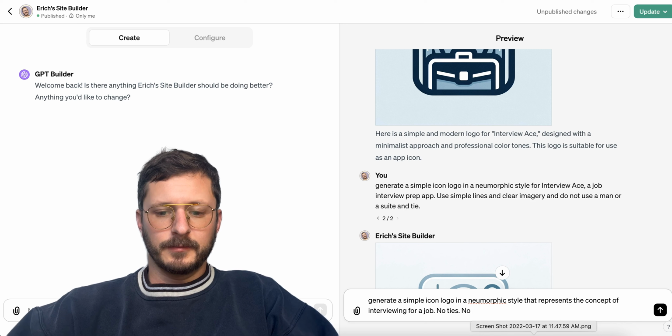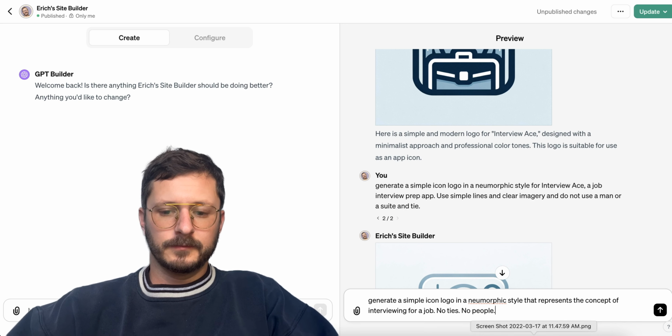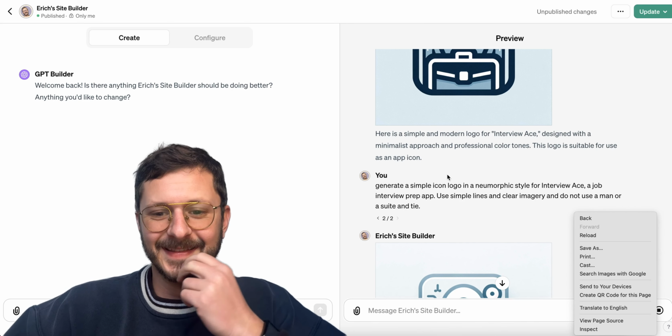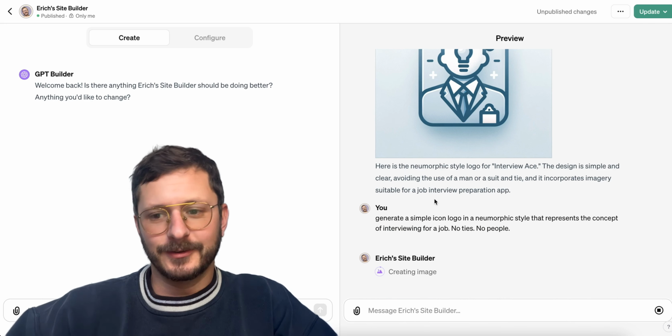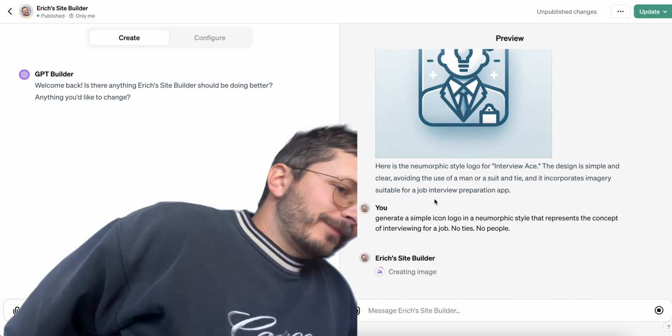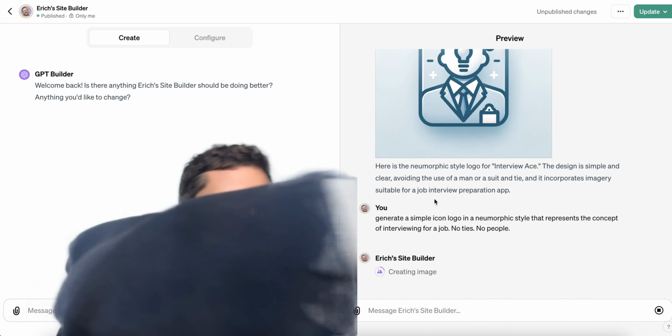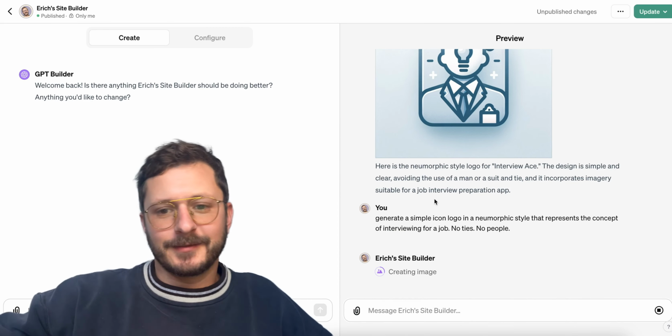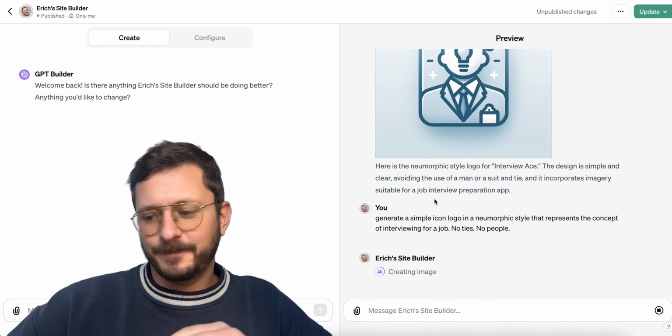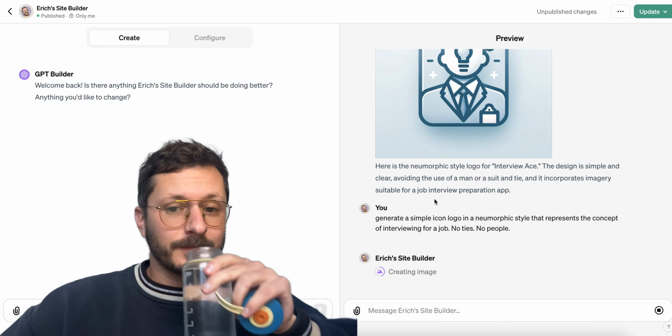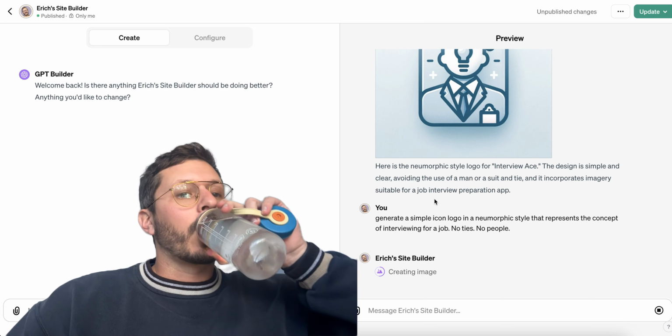Ties. No people. I wonder if it will get that through. It's going to be funny if the hardest thing for this is creating a logo that doesn't use a suit and tie. Could be. Didn't see that coming.